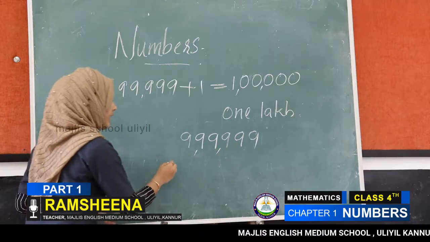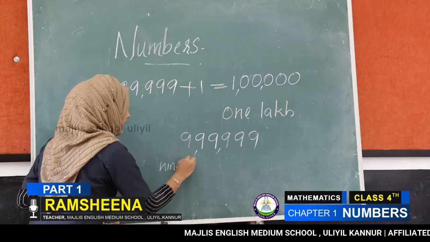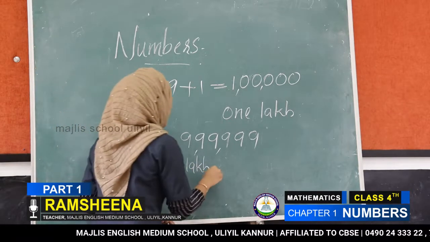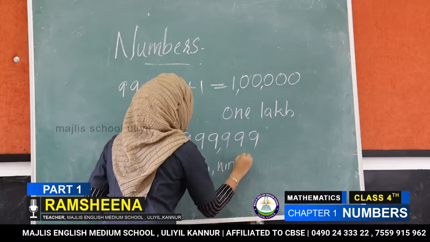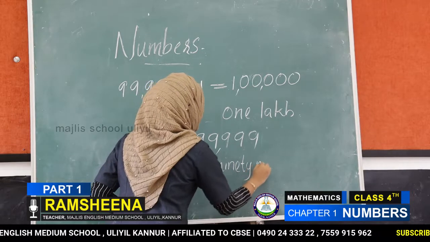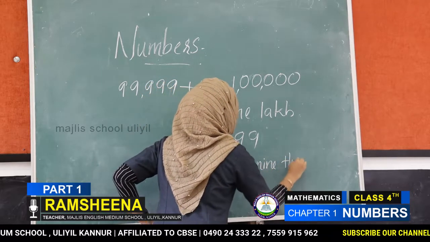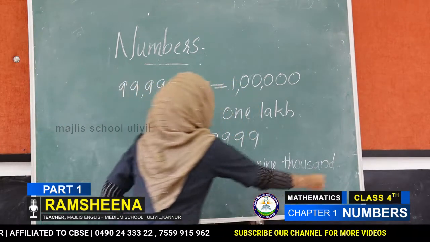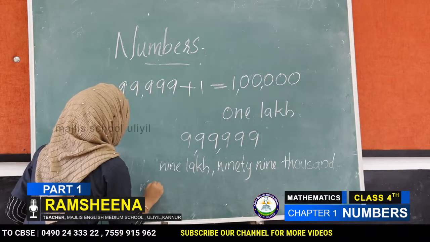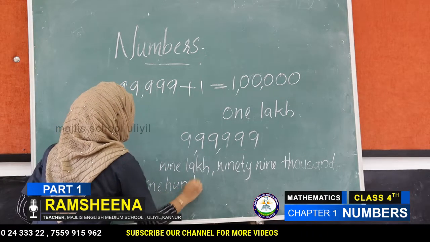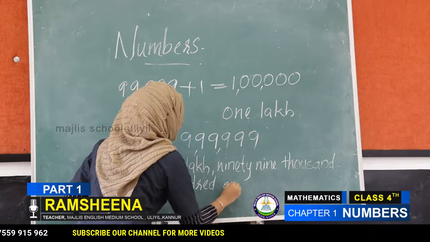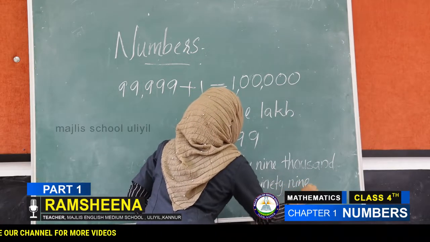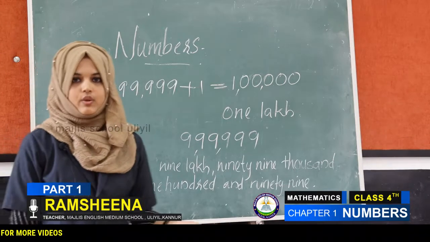What is the spelling? 9 lakh, N-I-N-E, L-A-K-H. 99,000, 90, N-I-N-E-T-Y, thousand, T-H-O-U-S-A-N-D, 99,900 and 999. Okay, all of you understood?